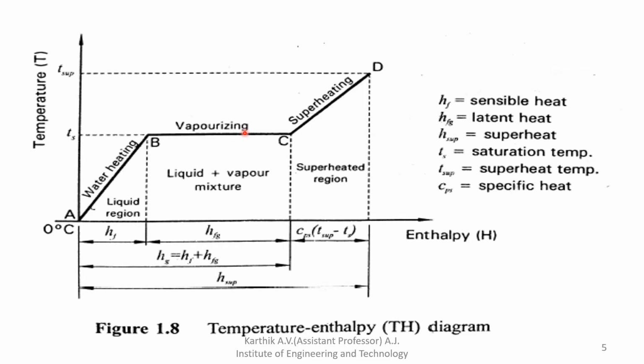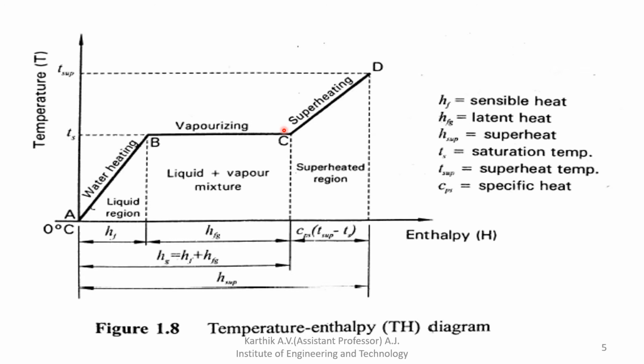In that way you can explain latent heat. It is called the latent heat of evaporation.